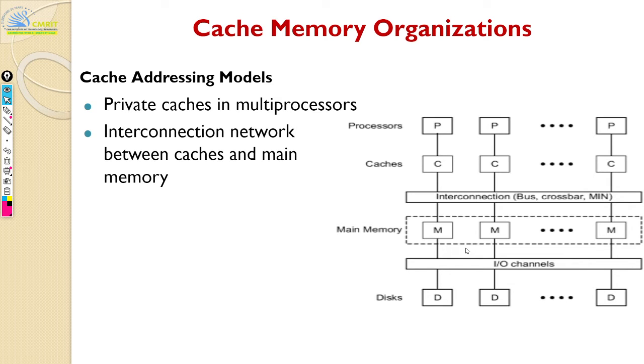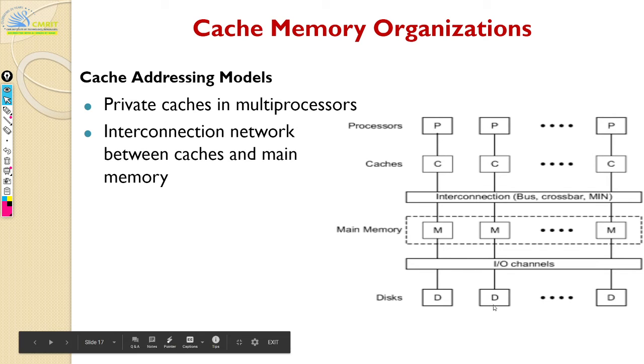Why? Because memory is actually divided into multiple banks, which we will see in the upcoming topic. And then further you have your IO channels, followed by your disk. So disk is actually an IO device, connected to your main memory through your IO channel.